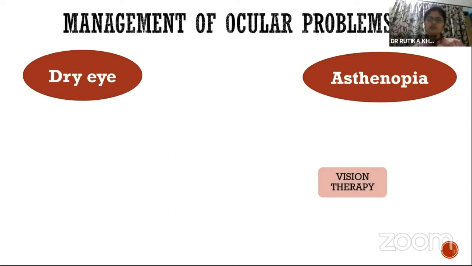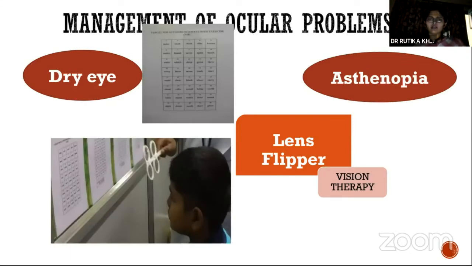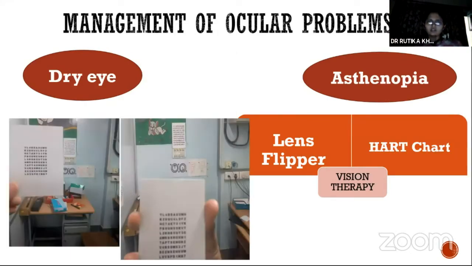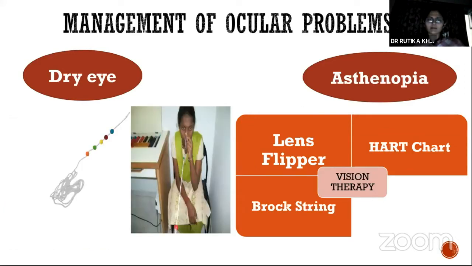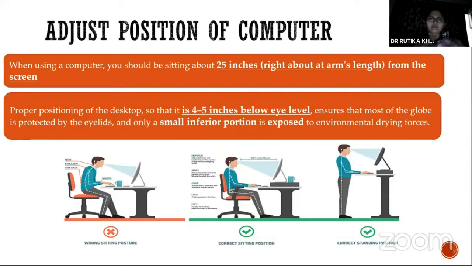For asthenopia, vision therapy is the effective therapy. Various vision therapies are available. It can be lens flippers and Hart chart, which are used to treat accommodation dysfunction. Brock string and Life Saver cards are used for treating convergence insufficiencies. These are very effective, and nowadays we commonly use them. The position of a laptop or computer should be good.